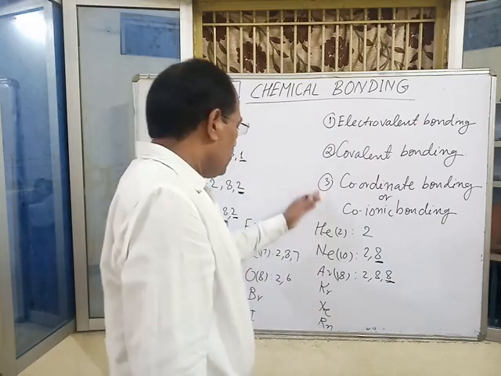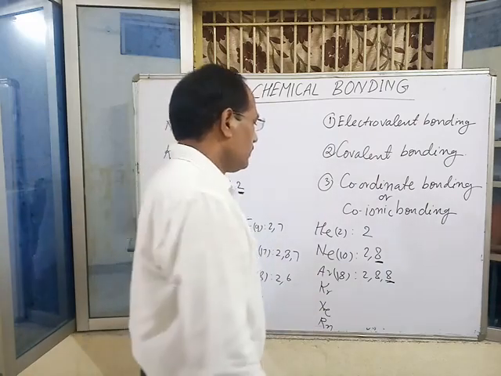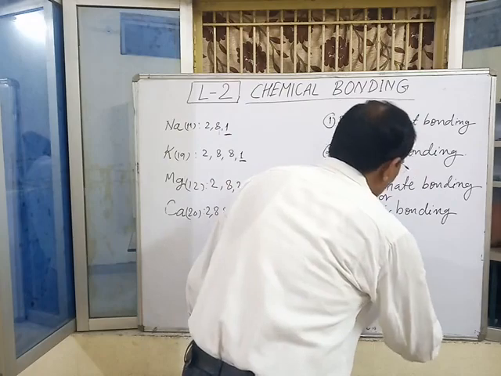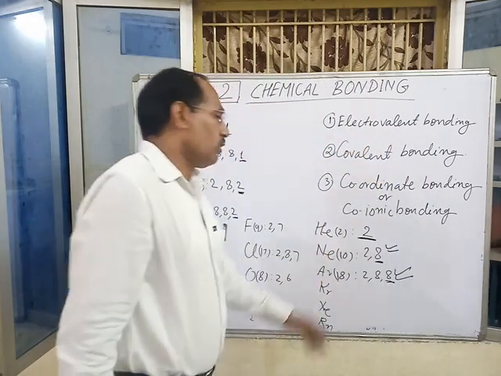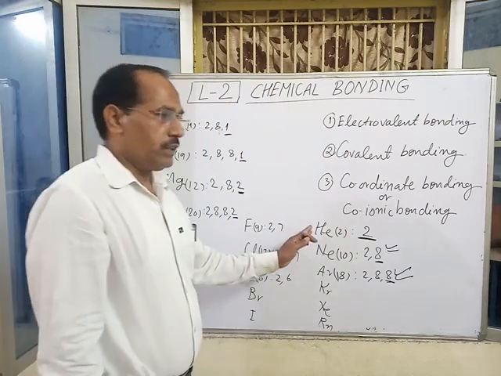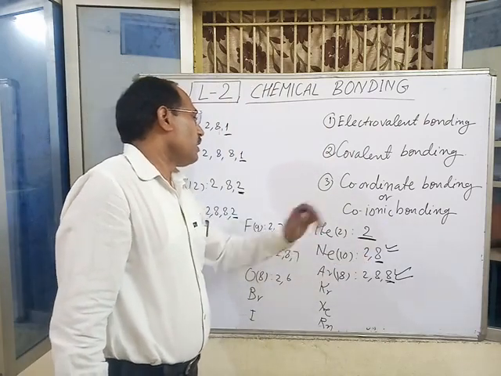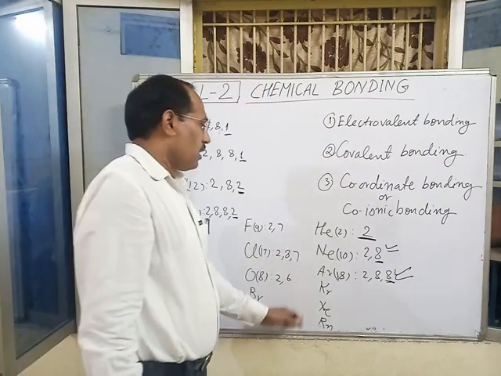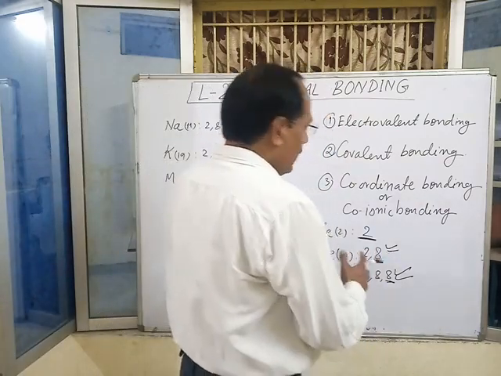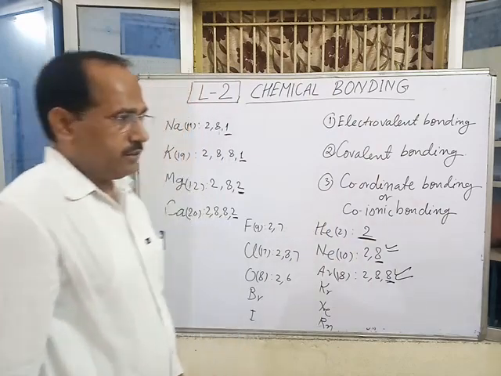Likewise, all the noble gases have 8 electrons in their valence shell except helium, which has only 2 electrons in its valence shell. It is called the duplet electronic configuration of helium. These configurations are known as stable electronic arrangements.